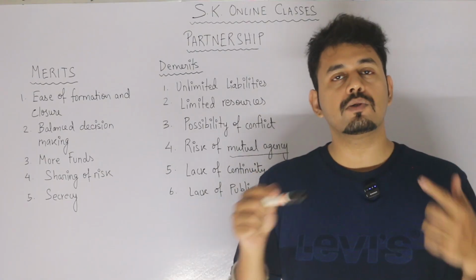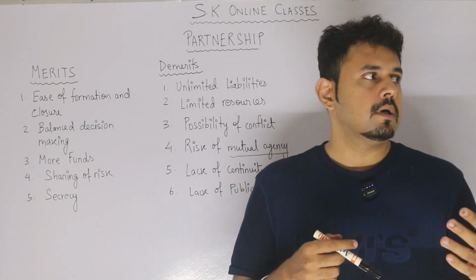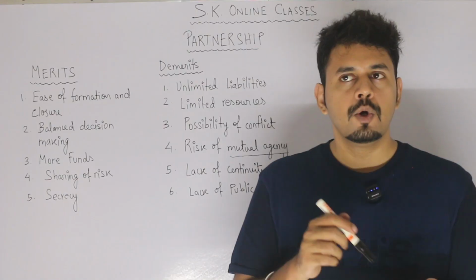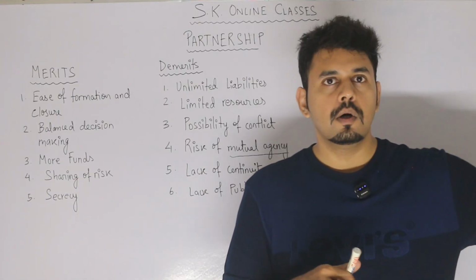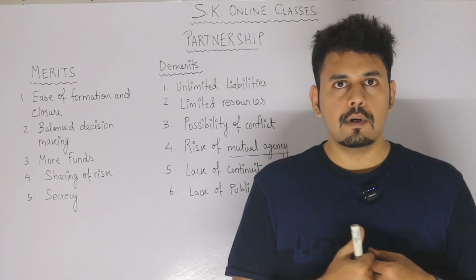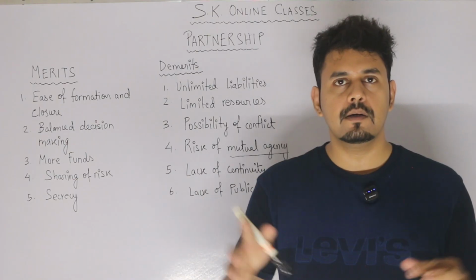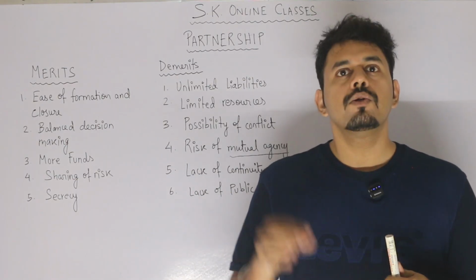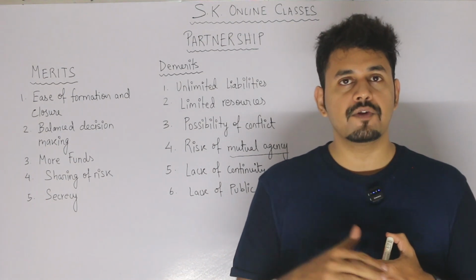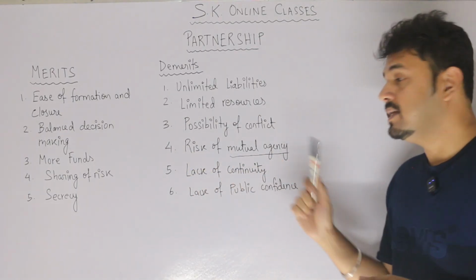Or suppose this is still business activity. Suppose I am a partner, and out of three partners, I am the one who has got into, say, a drink and drive case. And in the newspaper, it will be flashed that this company's partner has done such and such act. So the firm's goodwill will go down. The reputation of the firm will go down. So this is something where the risk arises.